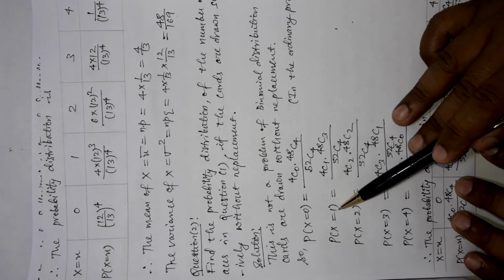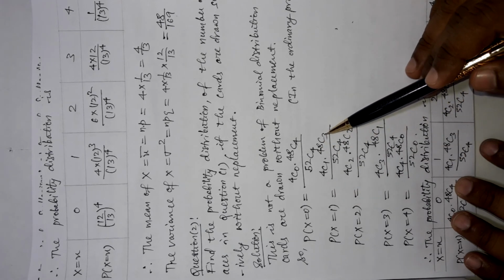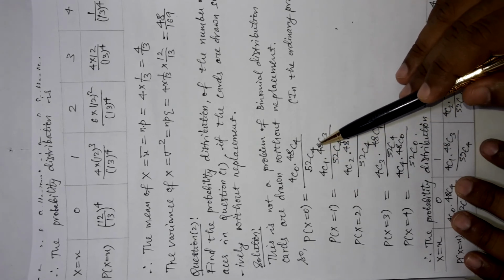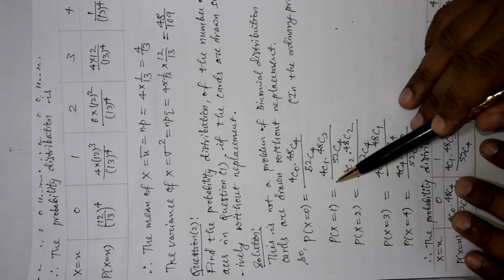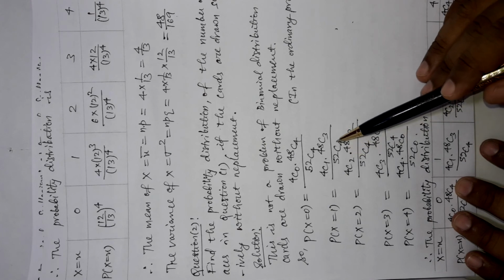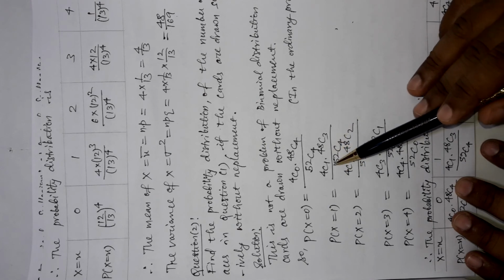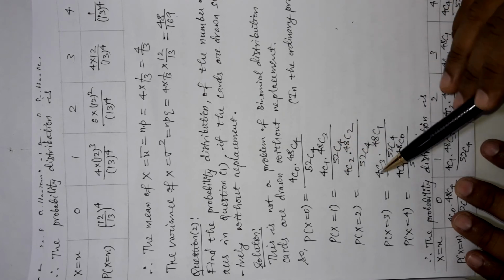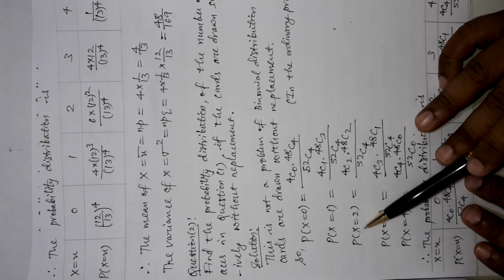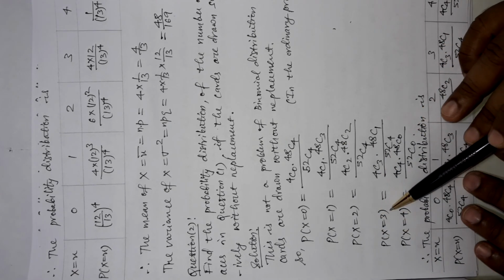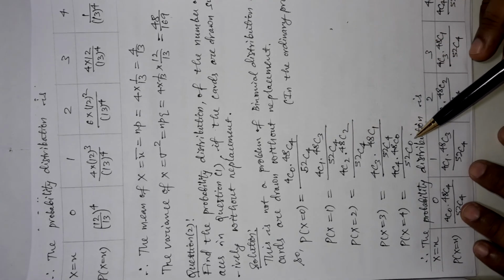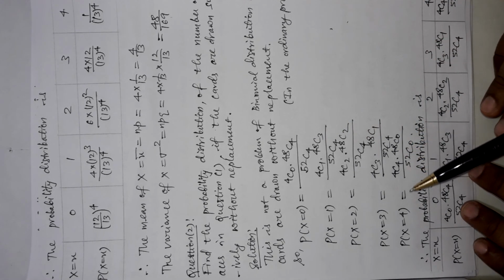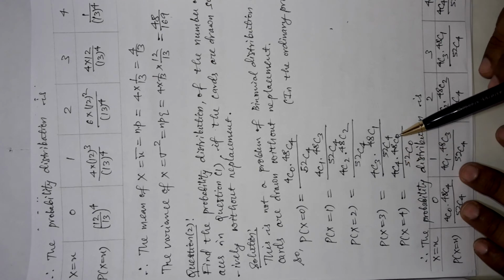If one card is S, then the other 3 cards are non-S, drawn from 48 non-S cards in 48C3 ways, divided by the sample size, which always remains the same, 52C4. And you see the probabilities of x equal to 2, 3 and 4 are also calculated here in different steps, only by changing the number of S and non-S cards.